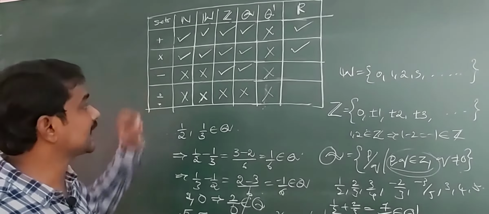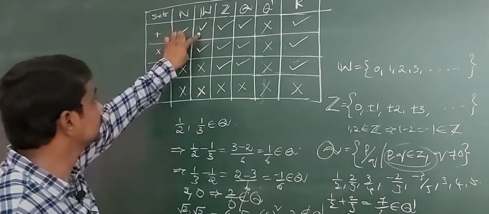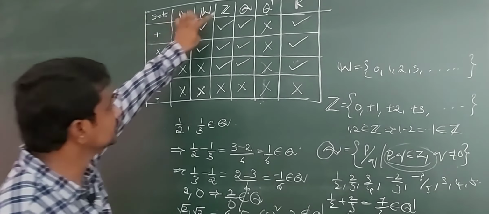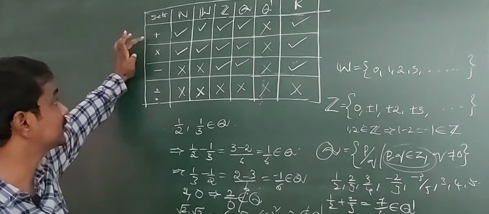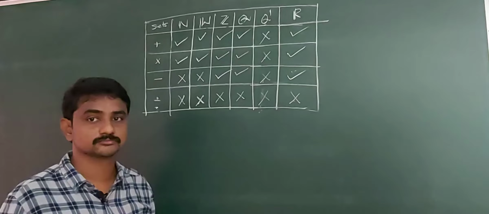So N contains two operations, namely addition and multiplication. W contains two operations, addition and multiplication. Z contains addition, multiplication, subtraction. Q contains three operations: addition, multiplication, subtraction. Irrational numbers, no binary operations. R contains three binary operations: addition, multiplication, subtraction. Okay?